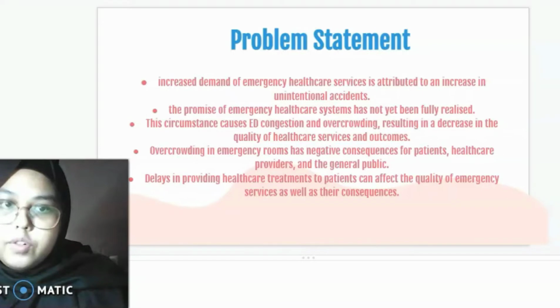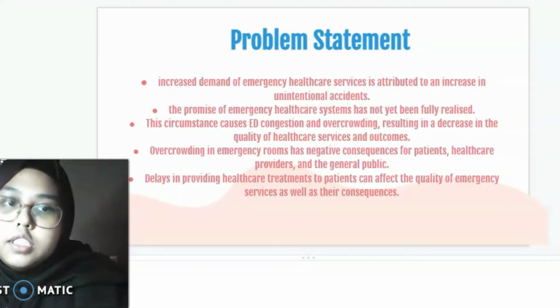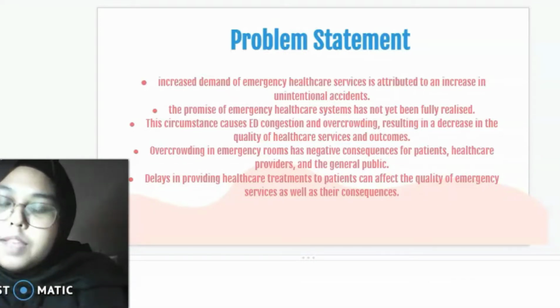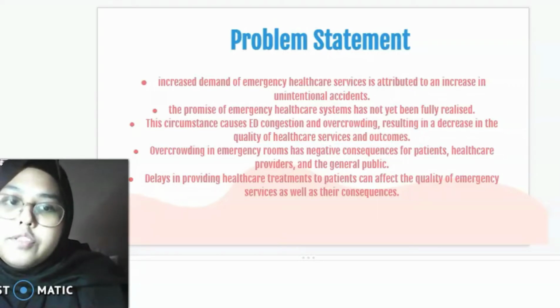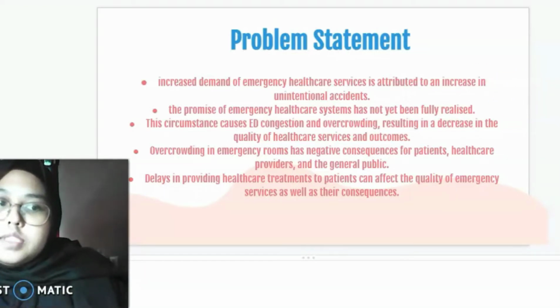So the next one is the problem statement. In the emergency department, we have increased demand for emergency healthcare services, attributed to an increase in unintentional accidents. The promise of the emergency healthcare system has not yet been fully realized. This circumstance causes ED congestion and overcrowding, resulting in a decrease in the quality of healthcare services and outcomes. Overcrowding in healthcare and emergency rooms has negative consequences for patients, healthcare providers, and the general public. Delays in providing healthcare treatments to patients can affect the quality of emergency service as well as their outcomes.